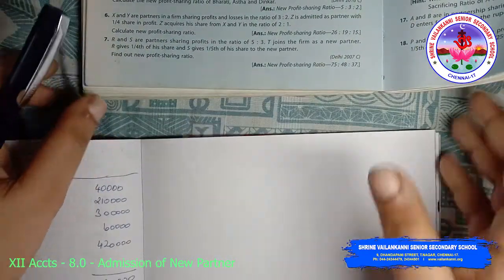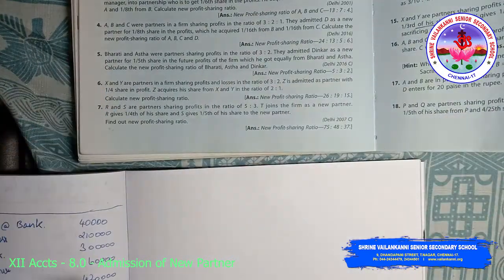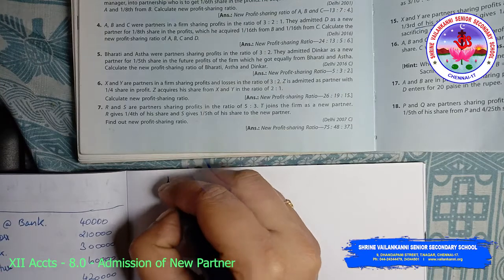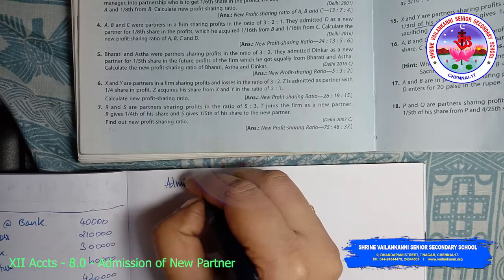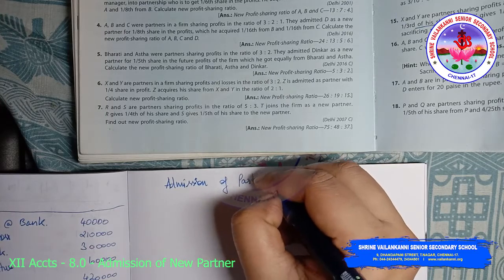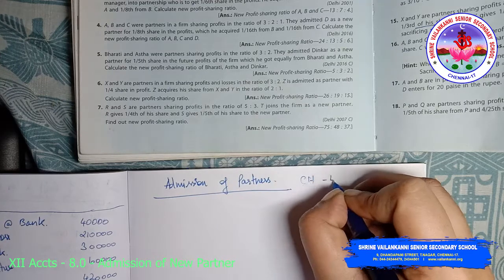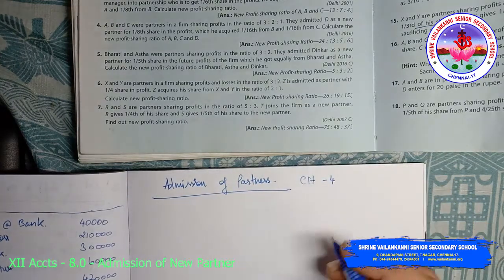So you can see the problem here. It is chapter 4 in my textbook, but in your textbook it will be 5.